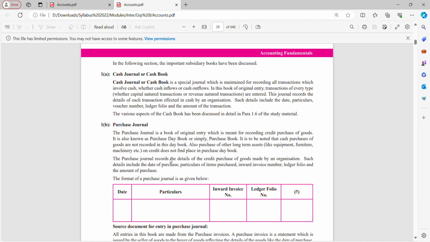You'll get a question that furniture is purchased on credit and that credit purchase of furniture is entered in purchase journal. No, not allowed. Only purchase of normal stock. If I'm dealing in water bottles, purchase of water bottles on credit is allowed in purchase journal. Purchase of equipment, furniture, machinery on credit is not allowed. They don't find any entry in purchase day book.